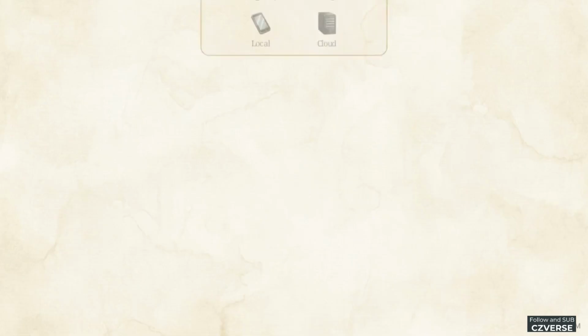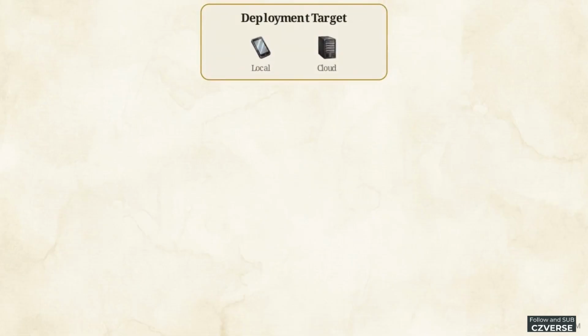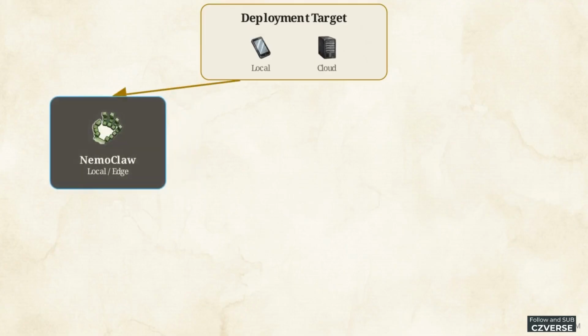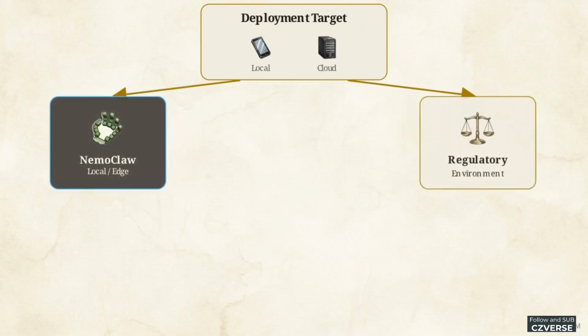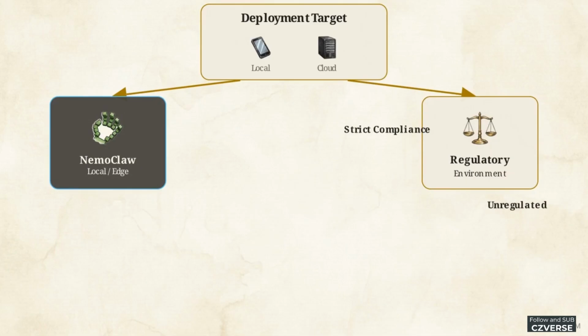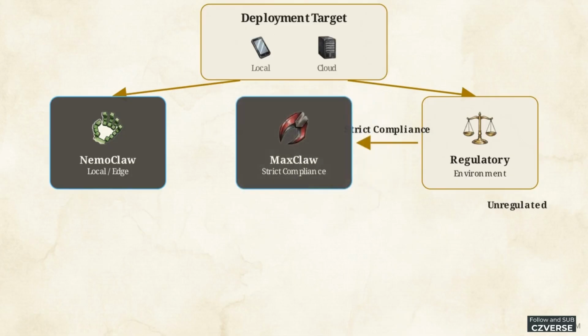This flowchart maps out the decision. First, does your deployment target run in the cloud or on a local device? If it must operate offline with zero latency, take the local path to NemoClaw. If deploying to the cloud, the next filter is your regulatory environment. Are you facing strict compliance requirements, or is the project unregulated? If in healthcare or finance, take the strict compliance path to MaxClaw. Bypassing a security audit justifies the enterprise cost.